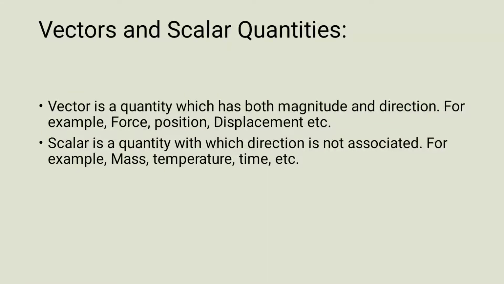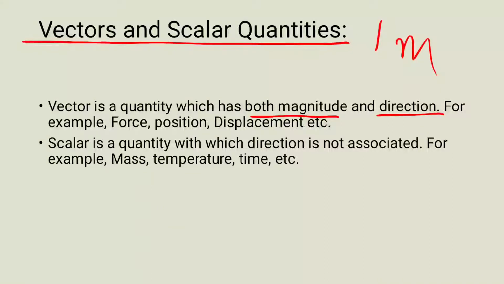Now before proceeding further, we will discuss a very important topic, that is what are vector and scalar quantities. It is also asked as a 1 mark question, or in the difference form also. So what is a vector quantity? Those quantities which have both magnitude and direction are called vector quantities, whereas scalar quantities are those quantities which have magnitude but do not have direction. So this is the difference between vector and scalar quantity.